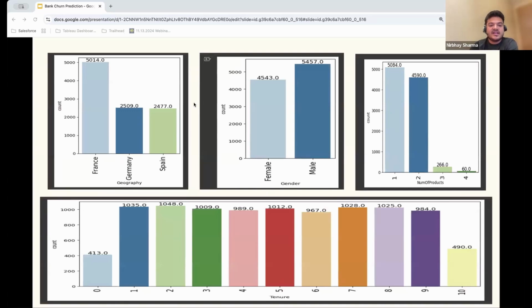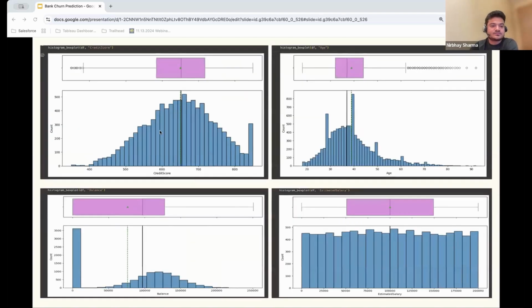And then we have the data representation in the geographical context, as well as gender and the number of products consumers are having. We were able to figure out that there is a big number of consumers who are only having one or two products, only using one or two services of the bank, and very few who are using all of them. And then there is the tenure of the people, how long they have been staying with the bank, and the numbers against that.